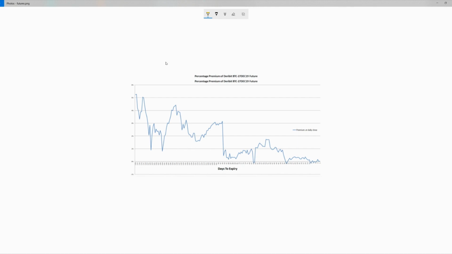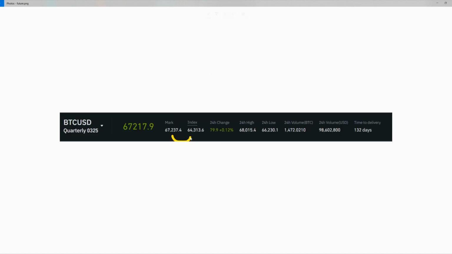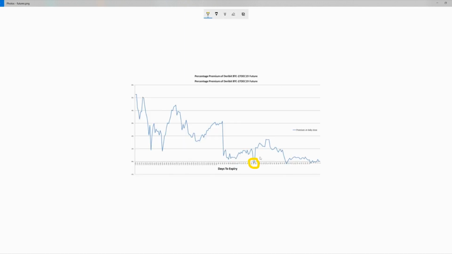So how can we use this for an arbitrage opportunity? In this case, there's a 4.5% premium between the mark price and the index price. What we would do is purchase our spot Bitcoin, move it to our coin margin account on Binance, and enter a short position on the contract. Now knowing that our future short premium would eventually go to zero, our short position would be in more profit than our long position, meaning we have a guaranteed 4.5% profit on this trade, at the highest case scenario being in 132 days. However, in multiple instances, the premium will go to zero before the day of expiry actually comes.